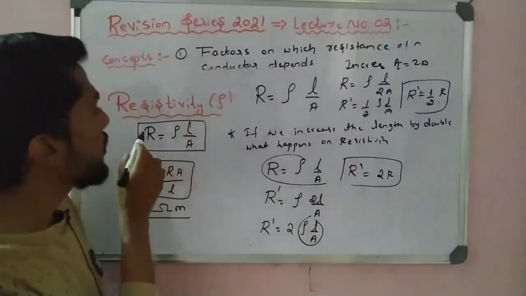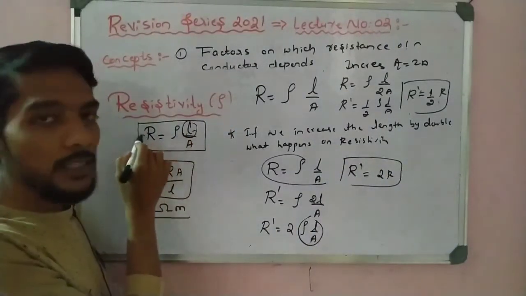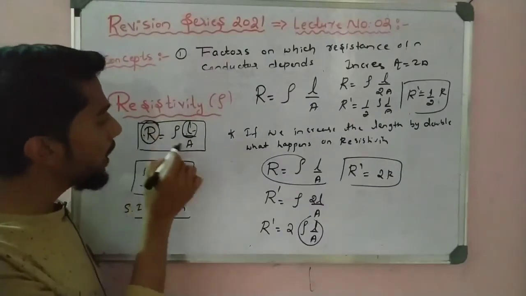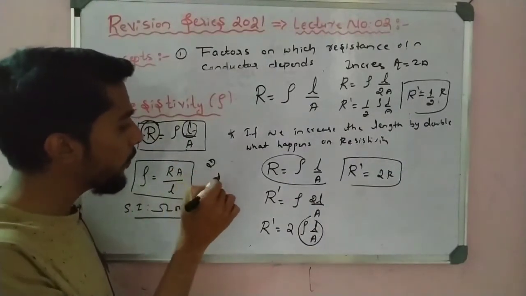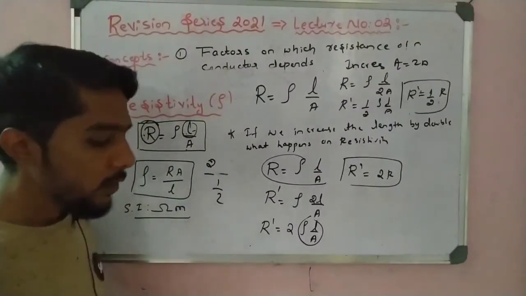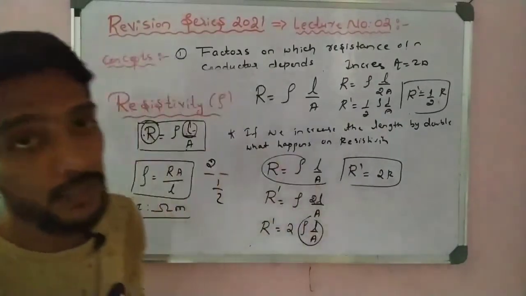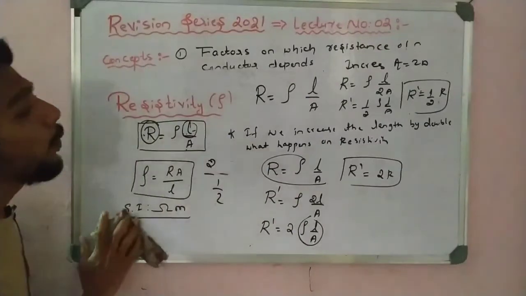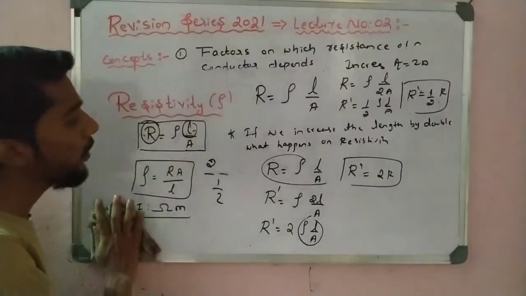Depend on, because of inversely proportional. If this is doubled, this is also doubled. If this is doubled, it is half. Doubled, half. Reverse, the inverse, is what? One by two, half. Right? So like that you have to remember and understand the points. Okay, one numerical I can take later on this concept.